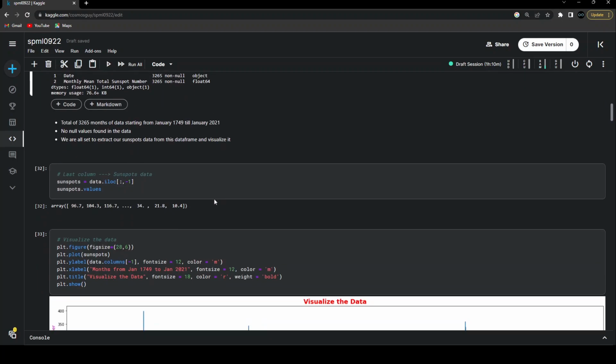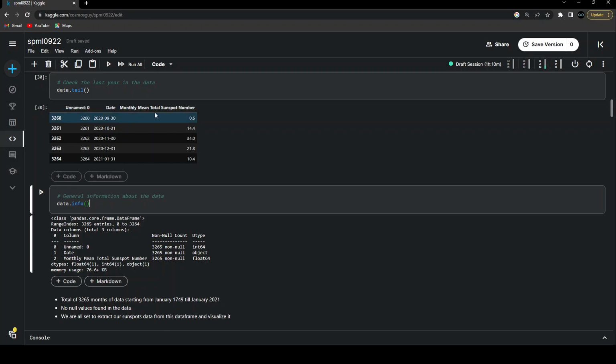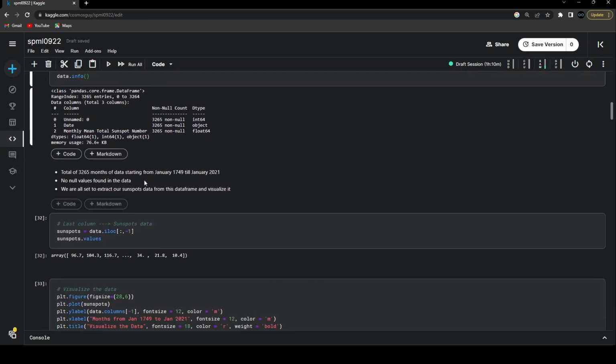And now let us just go ahead and extract the values of the sunspots, or I should say monthly mean total sunspot numbers from this data frame. And in order to do that, I'm creating a variable called sunspots. And then I'm saying that from the data frame, I want to extract the locations. I'm extracting all the rows from the last column. Remember that -1 refers to the last column or last value in a particular list or anything in Python. So that's why I'm using -1 over here. And using that, sunspot.values is going to convert that data into the numpy array.